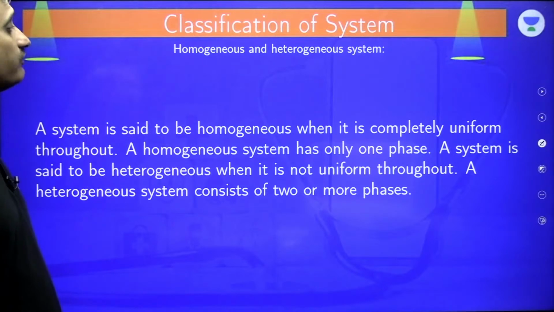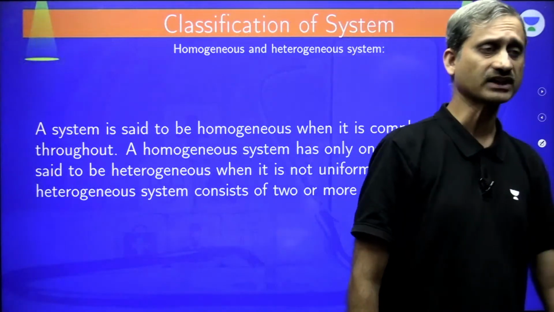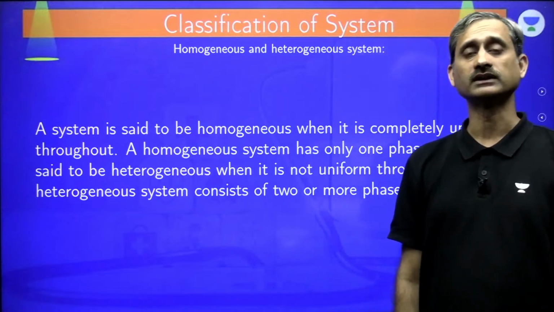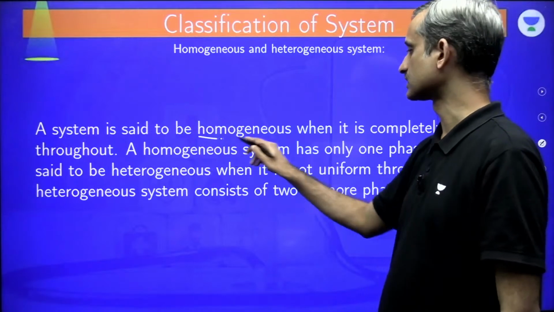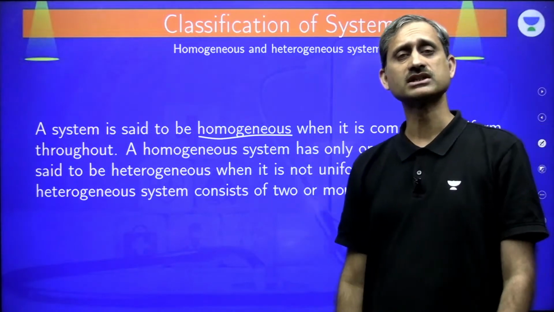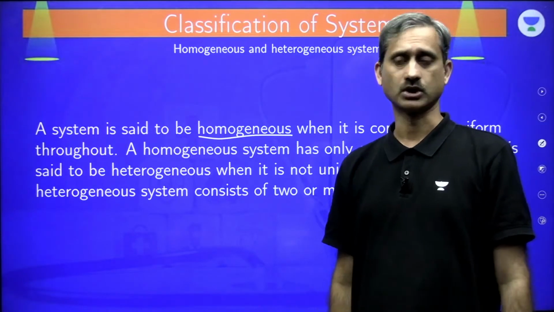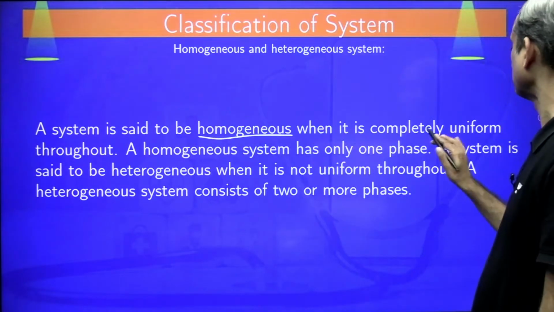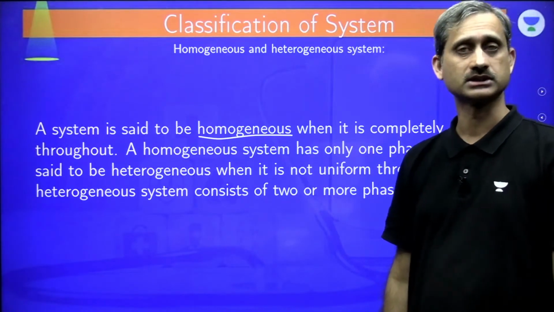Okay. Now we have homogeneous and heterogeneous systems. This is the classification on the basis of the appearance of the system, the phases of the system. A system is said to be homogeneous. Now this homogeneous and heterogeneous system we are going to deal again in the chapter called equilibrium, but here it becomes very important. The homogeneous system, when it is completely uniform throughout, we are not able to distinguish between the components.